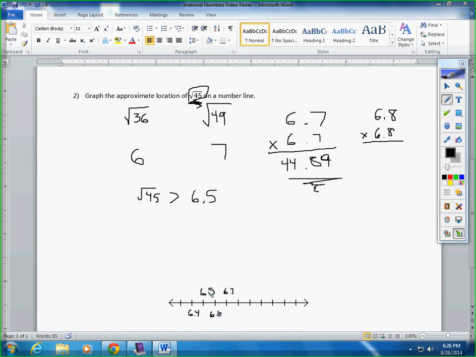Normally you would label everything below the axis, but once again, my writing is a little bit too big here. 6.9, 7.0. You really don't even have to go any further. Okay? So obviously it falls right on 6.7. Let's put it down there. And we're done, folks. It was that simple.